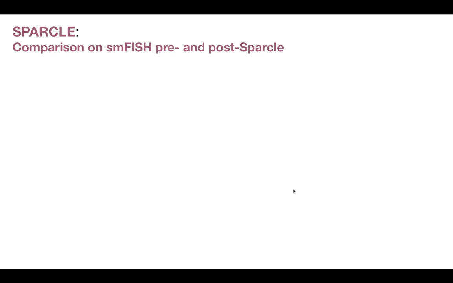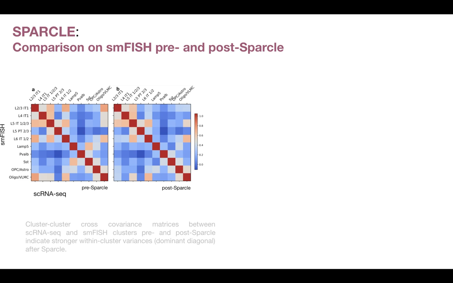Next, we see the comparison of Sparkle and smFISH, both pre and post. Here we see the cluster-cluster cross-covariance matrices between single-cell RNA-seq and smFISH. In the left panel here, we find the cross-covariance between single-cell RNA-seq and smFISH pre-Sparkle, and on the right, we find the post-Sparkle cross-covariance. Once again, we find stronger within-cluster variances after Sparkle.